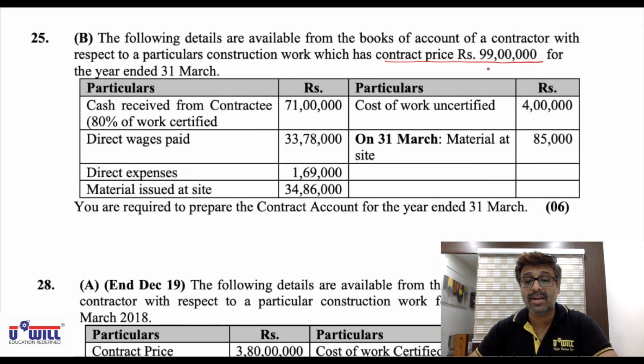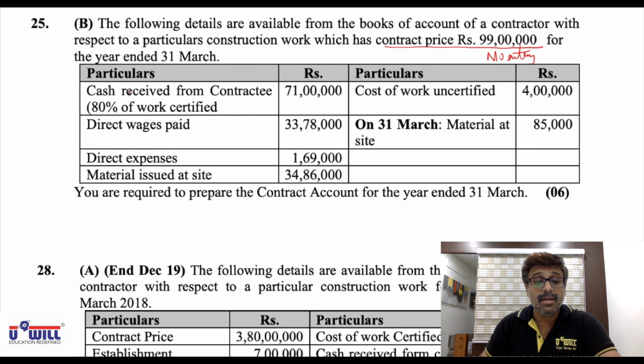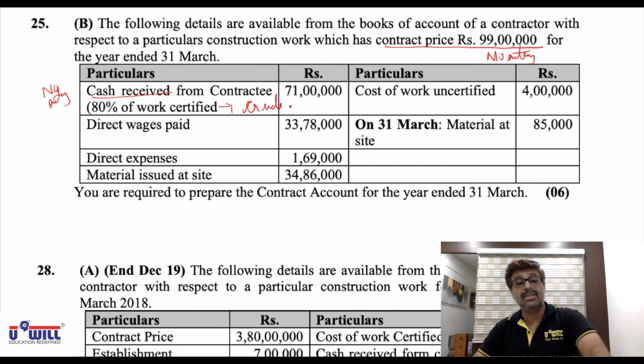So no entry for that. It will be used in the workings. For the year ended 31st March, the year is also not given, so you simply write 31st March. Cash received will again have no entry. Cash received from the contract is 71 lakhs, but that is 80% of work certified. So work certified will come in the contract account on the credit side, and we will make the workings.